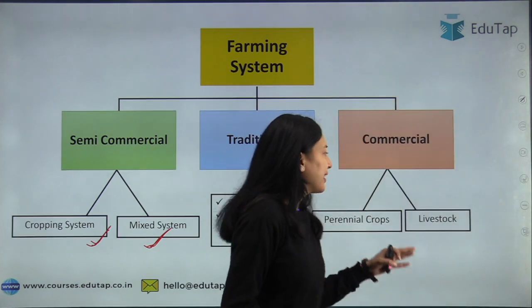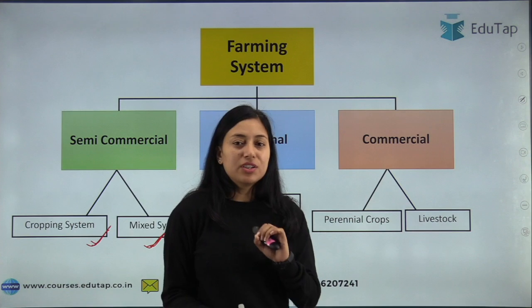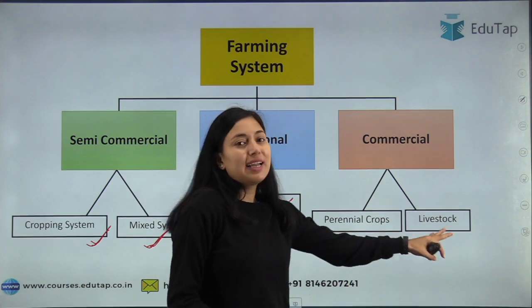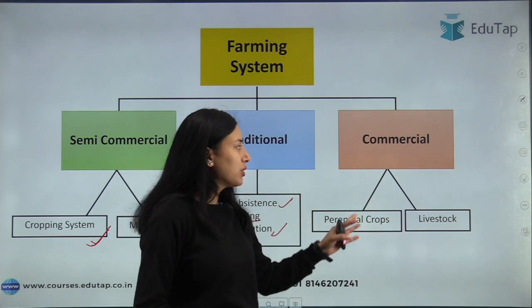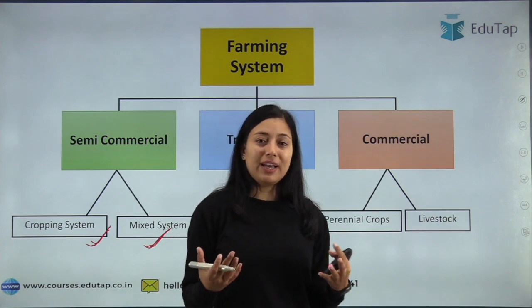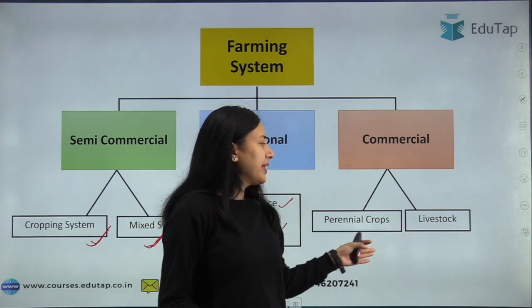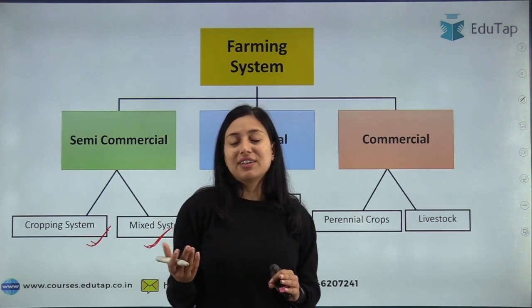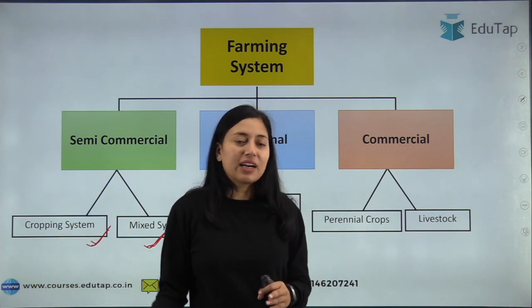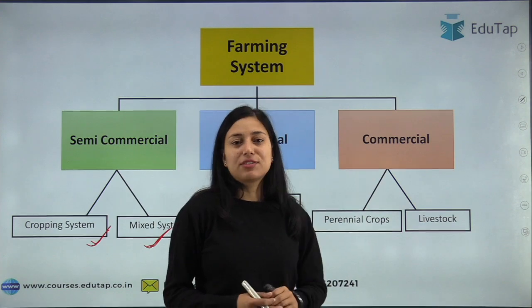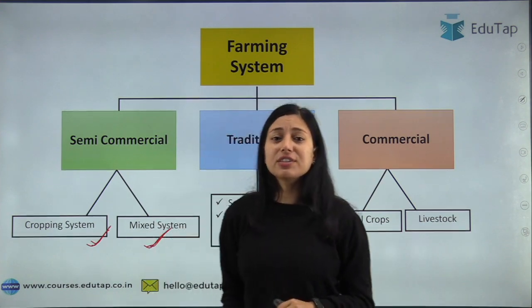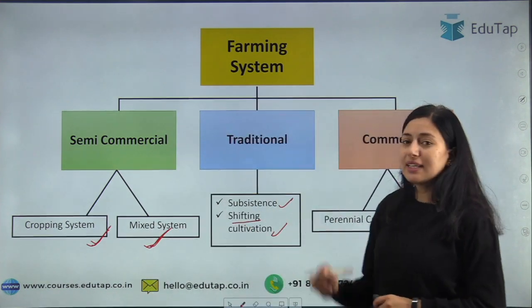Moving on to the next, that is commercial, and under commercial, perennial crops and livestock are covered. As you know, for commercial we are using huge technologies. So all your perennial crops which have a lifespan of more than 2 to 3 years are covered under commercial, and your livestock. So that was the classification of farming system.